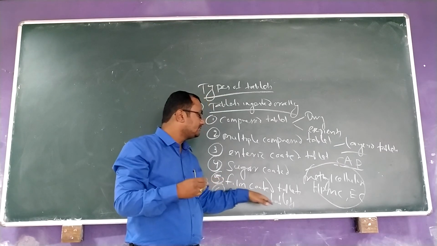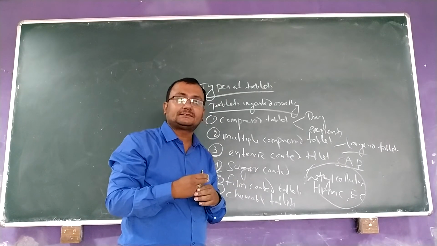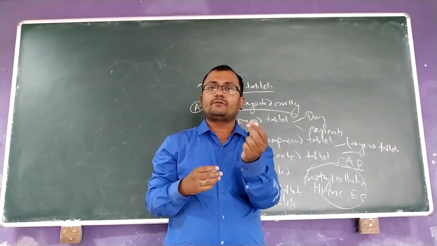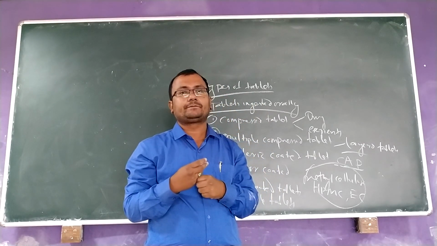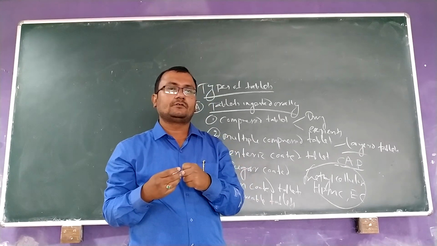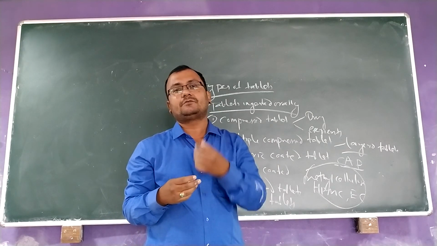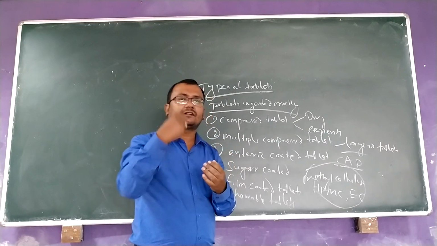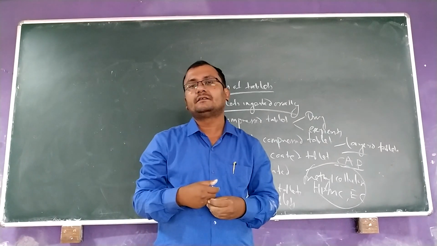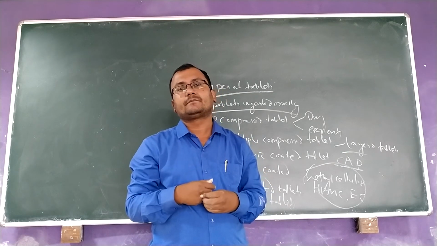Now coming to chewable tablet. Chewable tablet means the tablet we have to use in the buccal cavity and chew. We should not swallow it completely. We have to chew it in the mouth, then slowly ingest that solution orally.